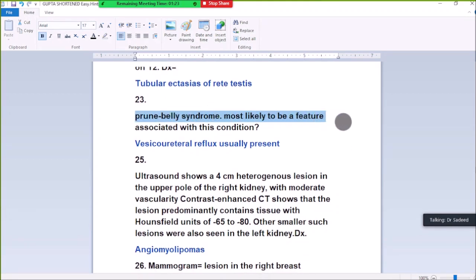23. Prune belly syndrome. What is most likely to be a feature associated with this condition? Vesicoureteral reflux is usually present in prune belly syndrome.